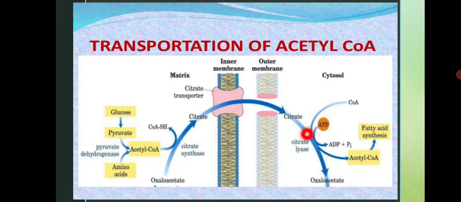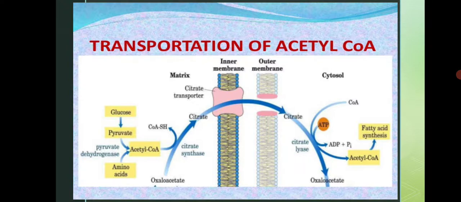So citrate in the cytosol breaks down into acetyl CoA, and this acetyl CoA is further involved in the synthesis of fatty acid. This breakdown of citrate takes place by the enzyme called citrate lyase, and there is formation of another product called oxaloacetate.